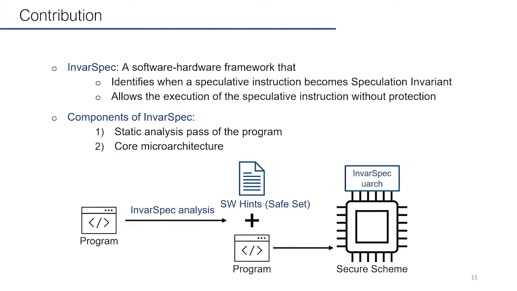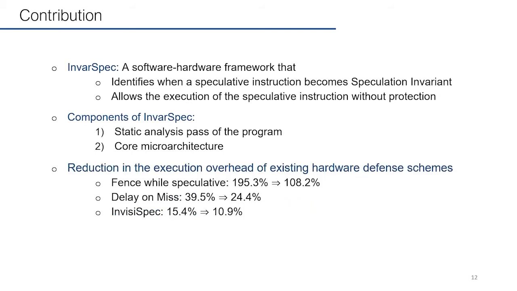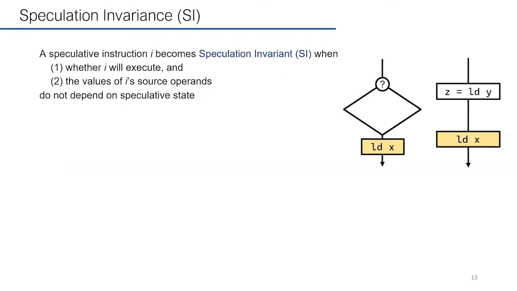It will take the software hints input and improve the performance. Our evaluation shows that InvarSpec can substantially reduce the execution overhead of existing hardware defense schemes. Now I'm presenting the formal definition of speculation invariance.